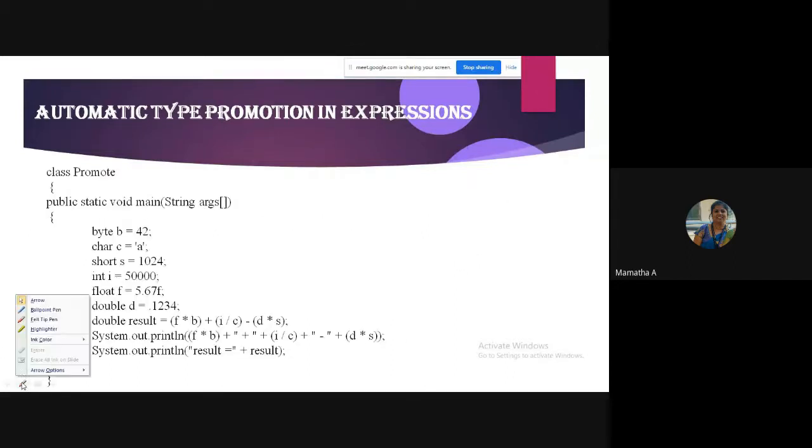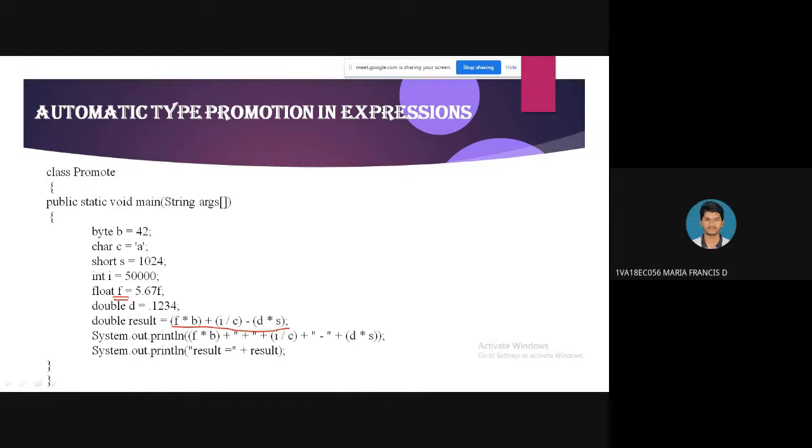I'll go to the example directly. Just see this expression. Tell me f star b. What is f? What is the data type of f?